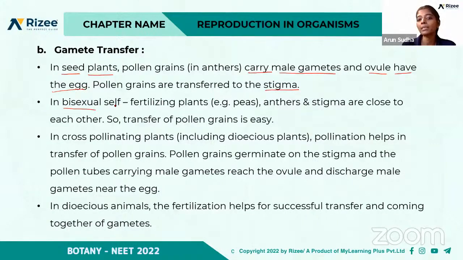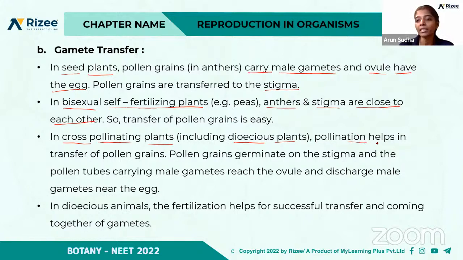In bisexual self-fertilizing plants, how is self-fertilization happening? Because the anthers and stigma are close to each other, transfer of pollen grains is easy, as in the case of peas, which is an example of a self-fertilizing plant. But in the case of cross-pollinating plants, including dioecious plants, the transfer happens with the help of the process called pollination.